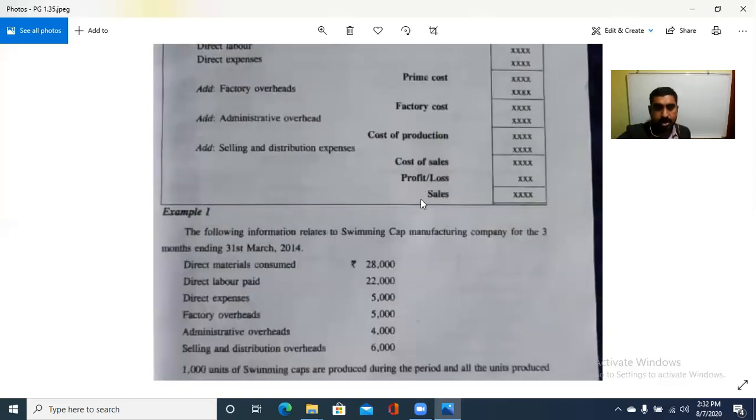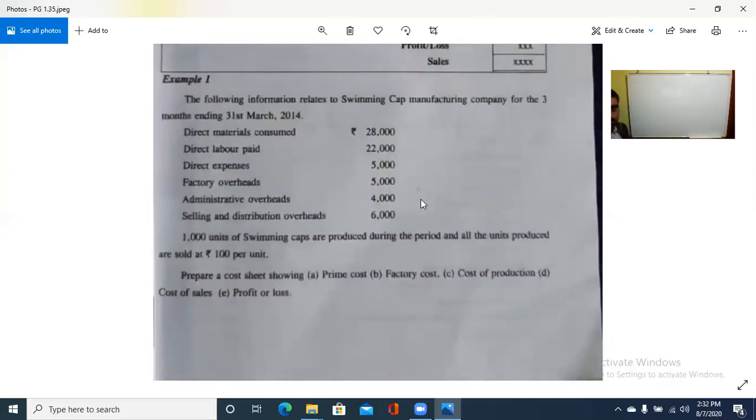Here, this is the question. The following information relates to a swimming cap manufacturing company for the 3 months ending 31st March 2014. So this is directly given in the question. This is very easy, we only need to calculate prime cost, factory cost, office cost or cost of production, then total cost or cost of sales, and profit or loss. So here, like the same cost sheet, amount, particulars, direct material, how much is it?